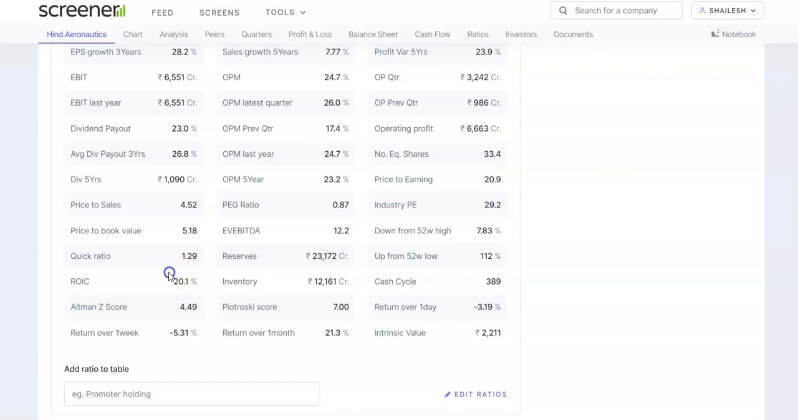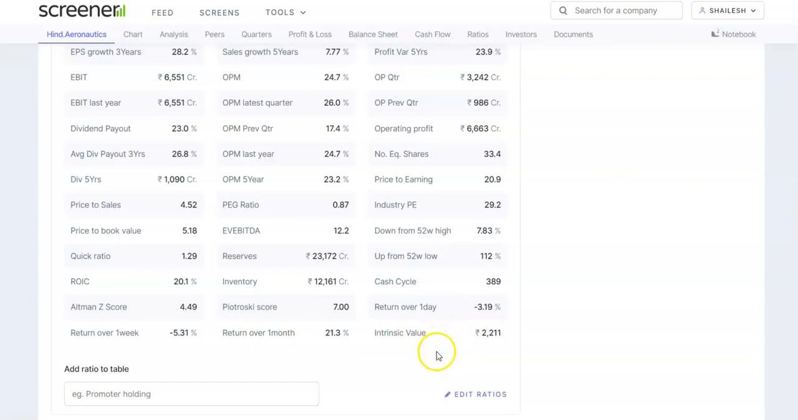If we look into the ROIC, it is 20.1%, which specifies the return on invested capital, so it is generating 20.1% every year. The Altman Z score is 4.49, which is good. The Piotroski score is 7, which specifies above average financials. The return over 1 month is 21.3%, return over 1 week is minus 5.31, and return over 1 day is minus 3.19.